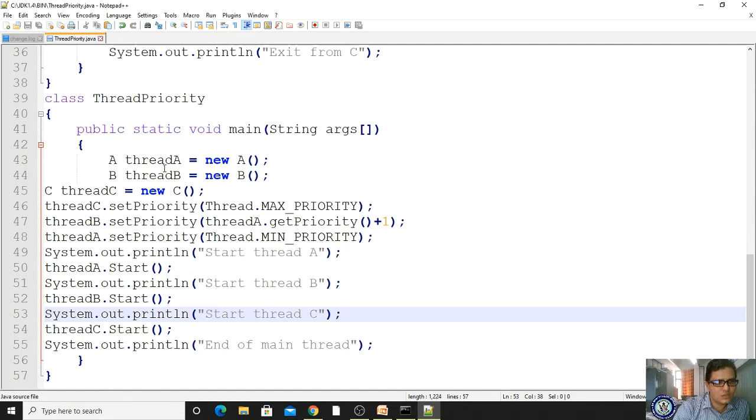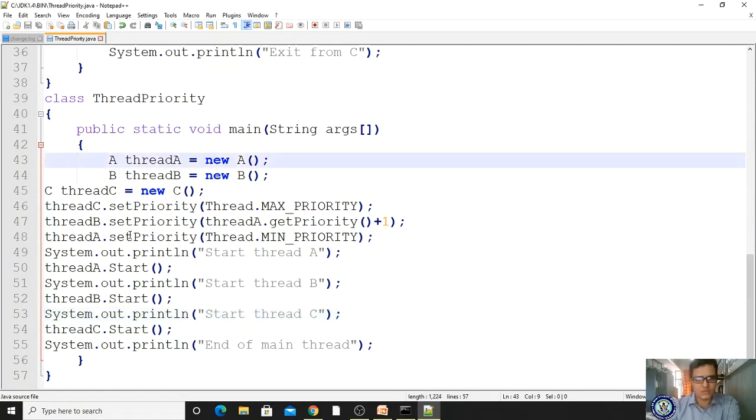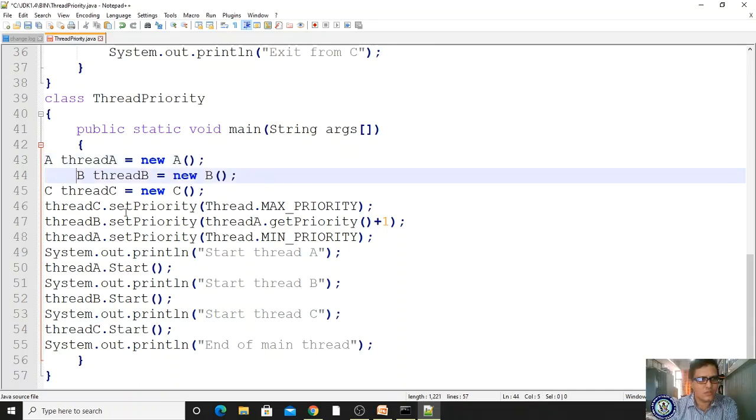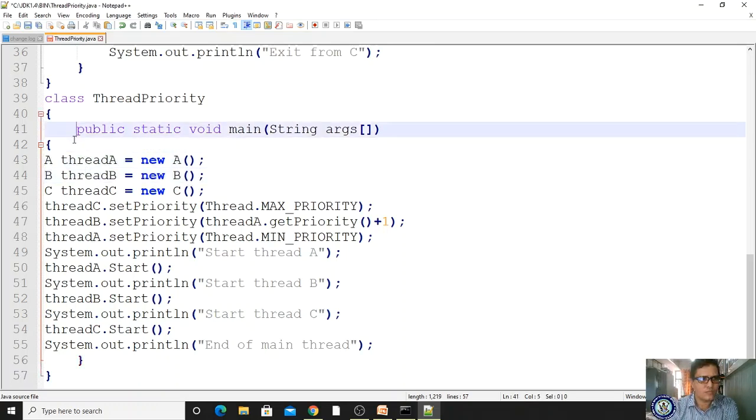Thread A, thread B, thread C. This is A, threadA, threadC, threadB, threadA. Here thread, dot start, B dot start, threadC dot start. It has been given, right?